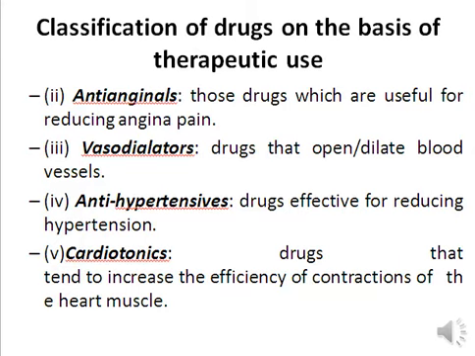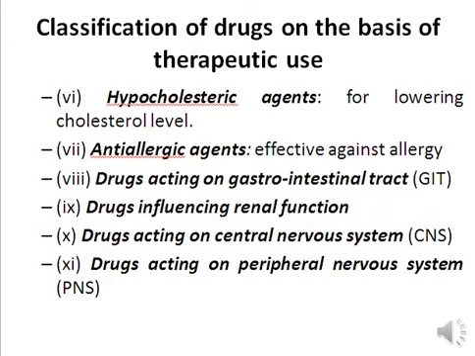Next we have anti-anginal, those drugs that are used for reducing the angina pain. Angina is actually chest pain, right? We have vasodilators. Vaso is short for vascular, indicating the blood vessel. Dilate means to open up. So drugs that open up or dilate blood vessels are known as vasodilators. Then we have antihypertensives, which are used for reducing hypertension. Then we have the cardiotonics. These drugs tend to increase the efficiency of contraction of heart muscles, right? Then we have hypocholesterol agents. As the name indicates, they are helpful in lowering the cholesterol level.